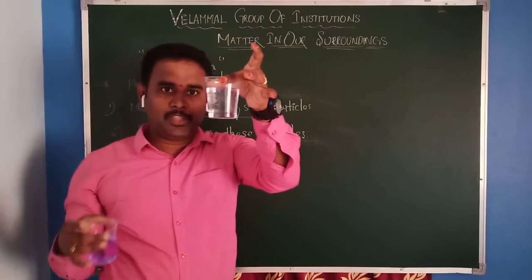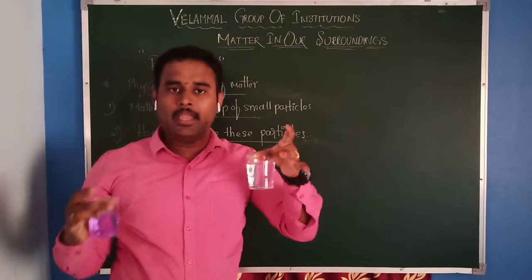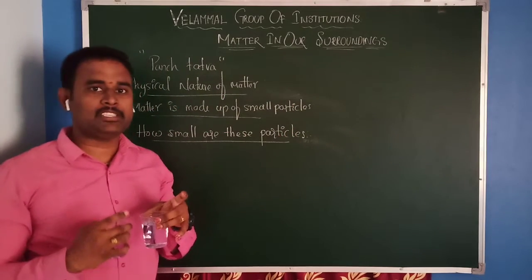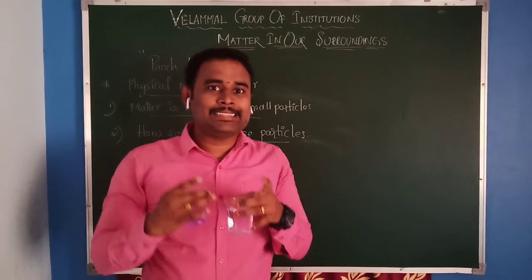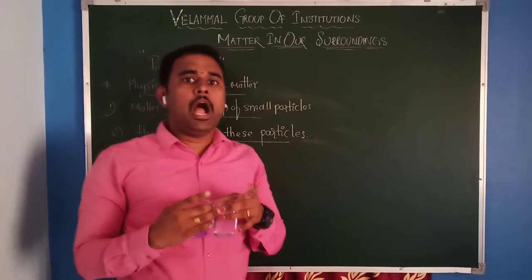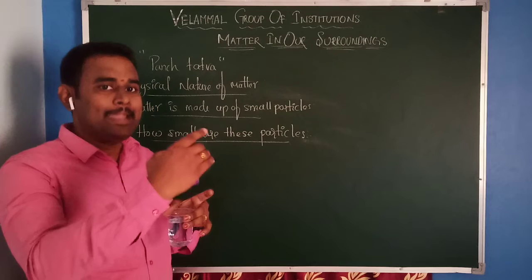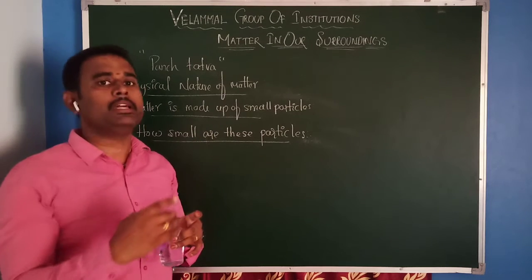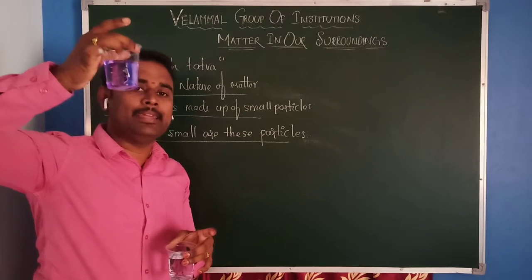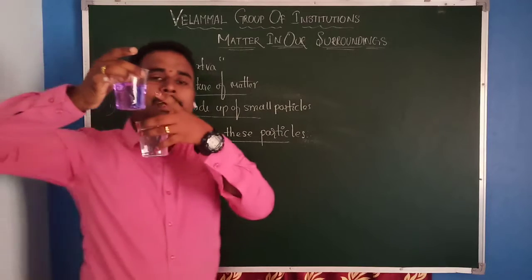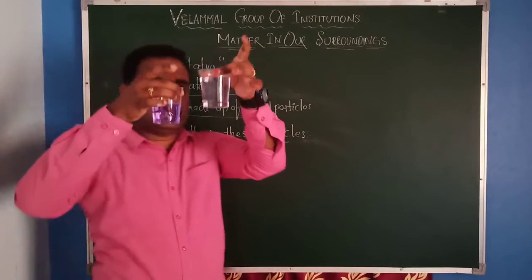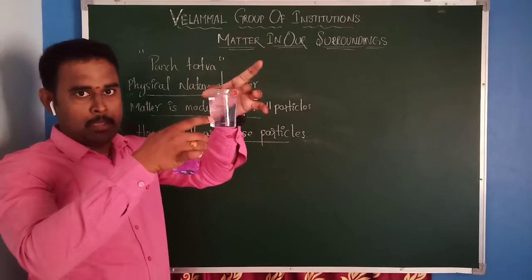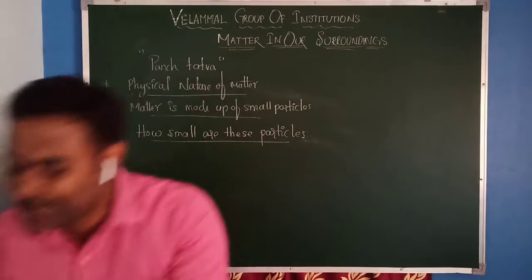After adding, if you observe, in this activity, first I took one glass and I added copper sulfate solution. It is thick blue in color. Out of that solution, I am taking 10 ml of the blue color solution and I am adding it to another glass of water. From this glass of water, I am transferring another 10 ml. Now you can see a light blue color.